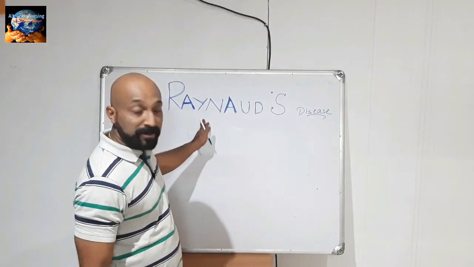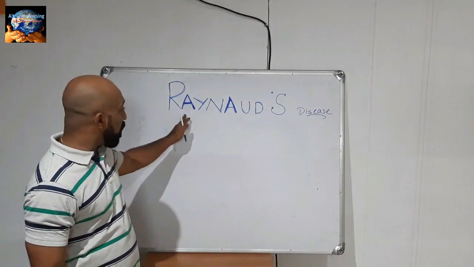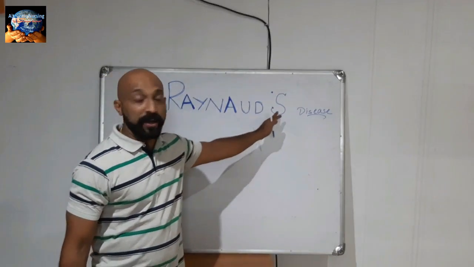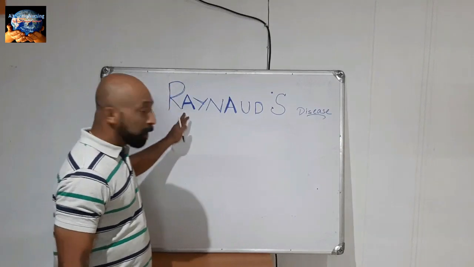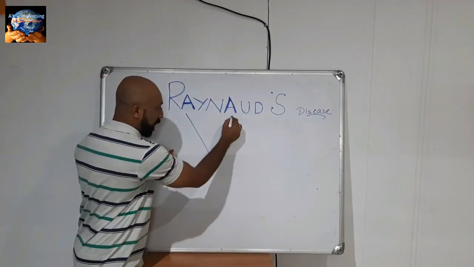The tips are there inside the spelling. Okay, let's see the Raynaud's spelling. The spelling is R-A-Y-N-A-U-D'S. So I'll give you tips to remember. There are two A's, the first A and the second A.